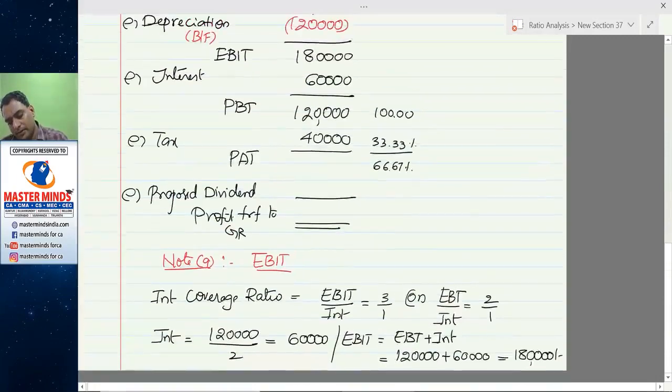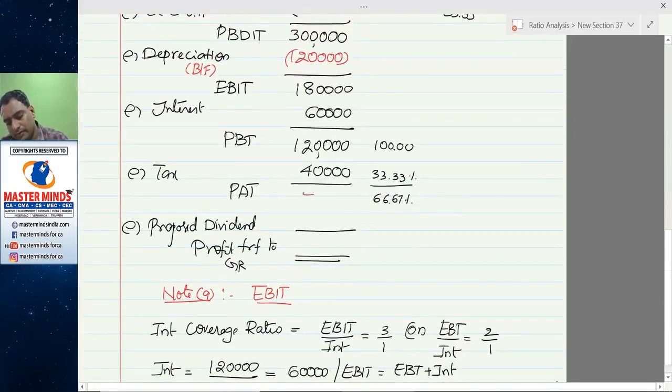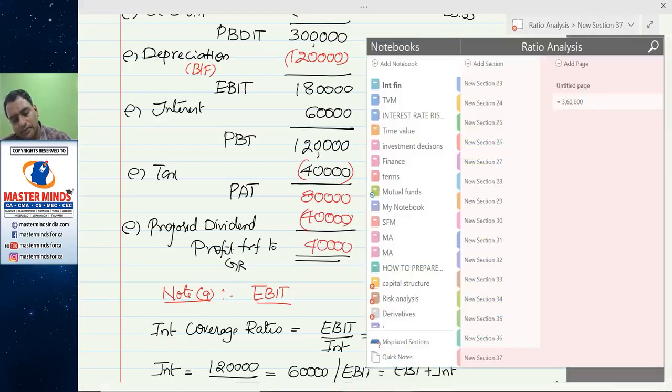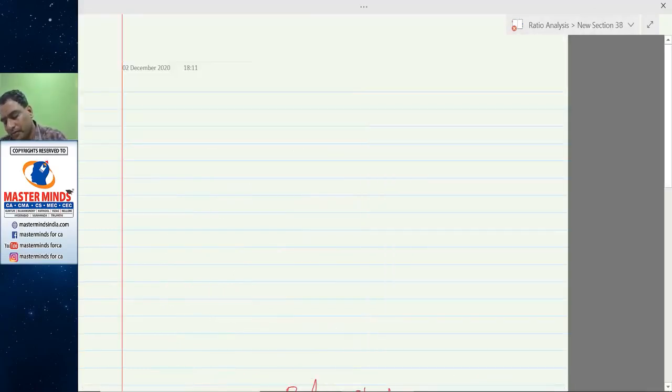Note 9 is completed. Now you can finish this. So dividend proposed was 40,000. The amount transferred to P&L account 40,000.